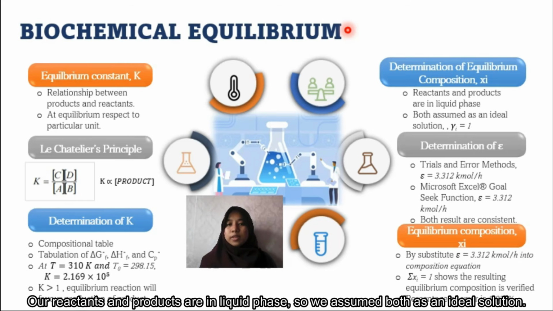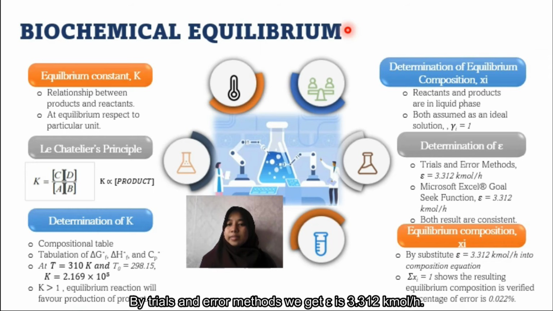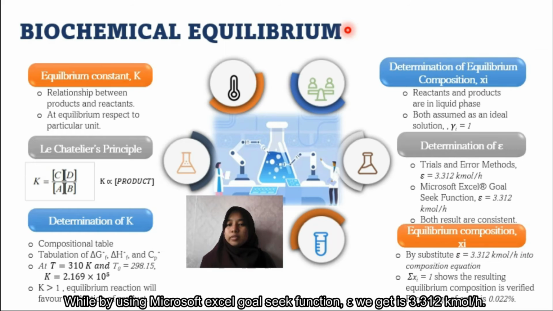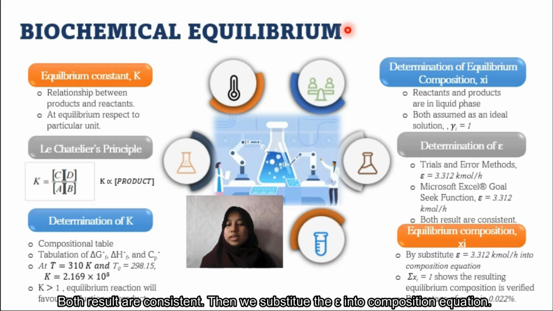Our reactant and product are in liquid phase, so we assume both as an ideal solution. By trial and error methods, we get epsilon is 3.312 kmol per hour, while by using Microsoft Excel Goal Seek function, the epsilon we get is 3.312 kmol per hour. Both results are consistent.